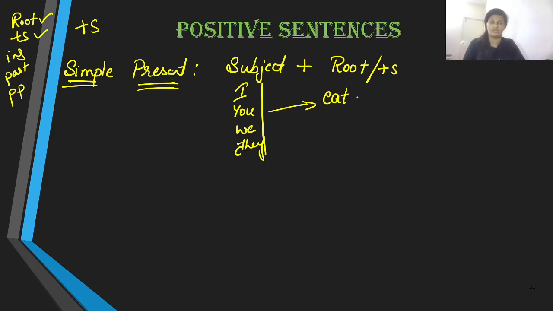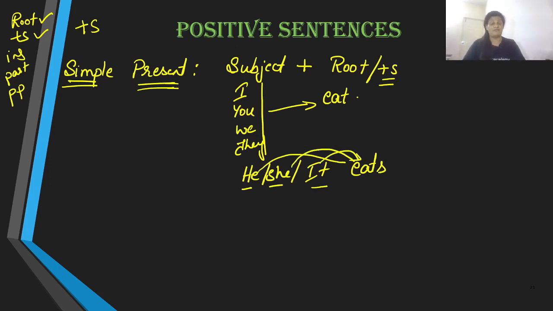We do not use that in past tense at all. We use it only in present tense alone, the plus S form. And here the plus S form is used with the subjects like he, she, or it. And what do we use here? When we have the subject he, she, and it, we use the plus S form, which is eats. The plus S form of eat is eats. So he eats, or she eats, or it eats. This is our simple present.